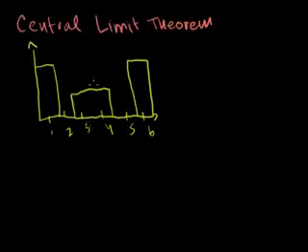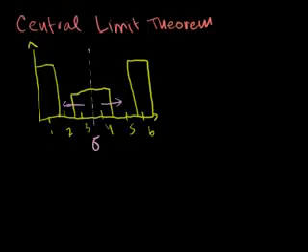If I were to draw a mean, this is symmetric, so the mean would be halfway, right there. The standard deviation, maybe it'd be that far above and below the mean. But that's my discrete probability distribution function. Now what I'm going to do here, instead of just taking samples of this random variable, is take samples of it, average the samples, and then look at the frequency of the averages that I get. And when I say average, I mean the mean.